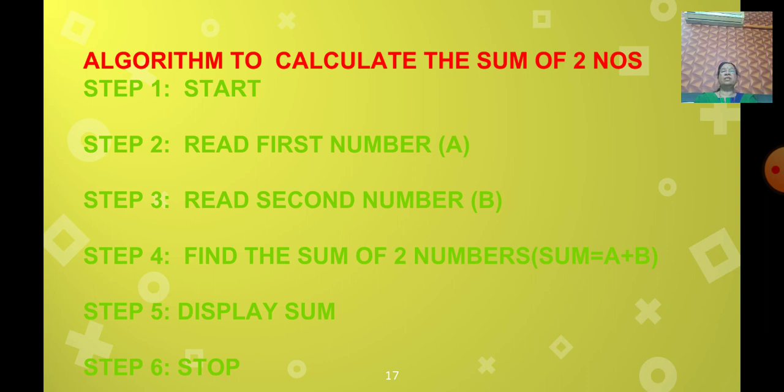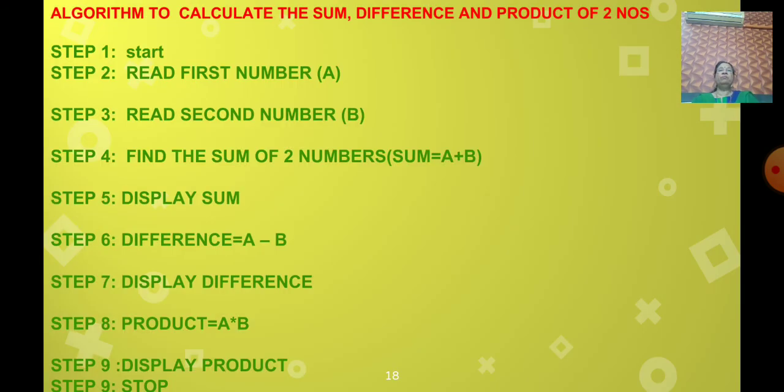After step 5, we are not going to stop, because we want to find the difference also. So now step 6, difference is equal to A minus B. And step 7, we have to display the difference.